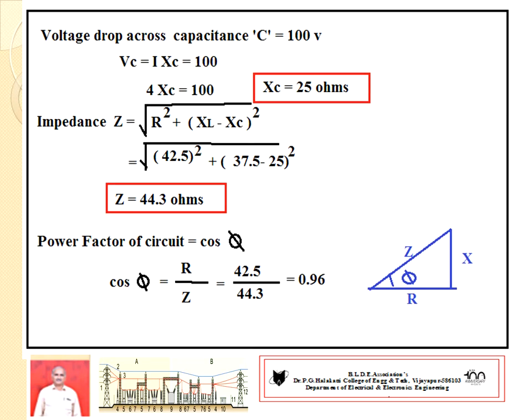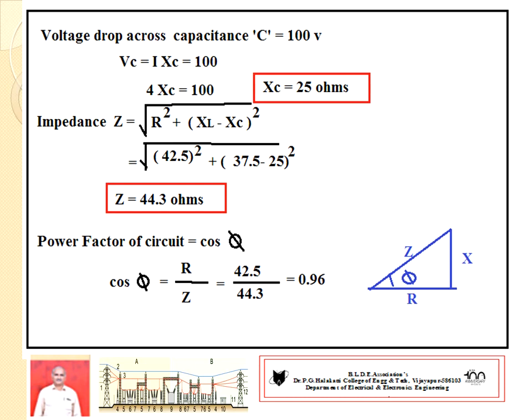Then similarly, you go for the voltage drop across the capacitance. It is given 100 volts. Therefore, VC equal to I into XC. It is equal to 100 volts. Again, current is 4 ampere. Go for the XC value, sir. XC equal to 25 ohms.